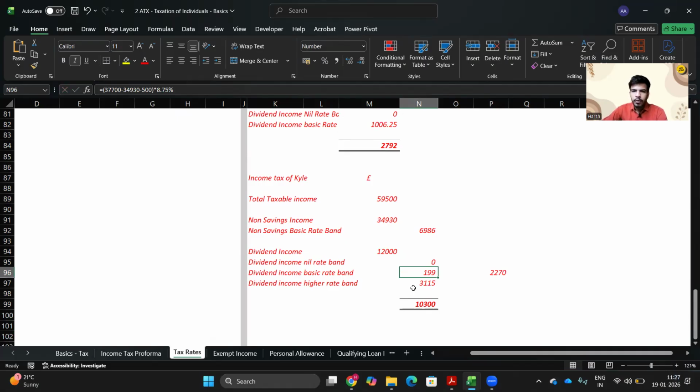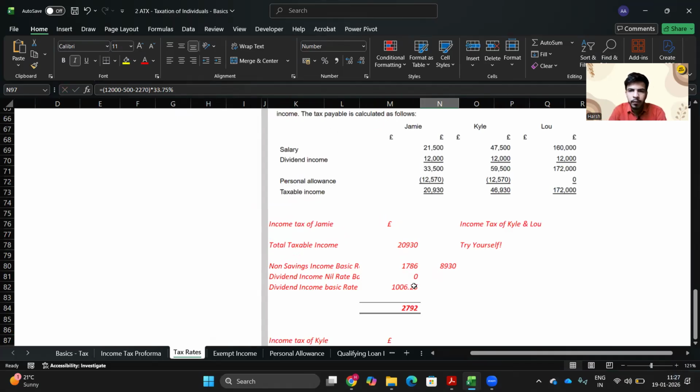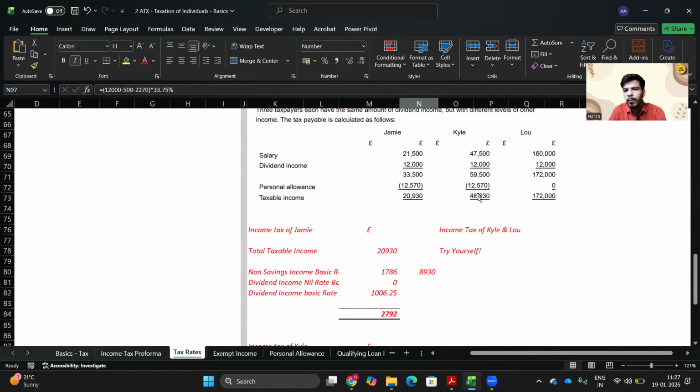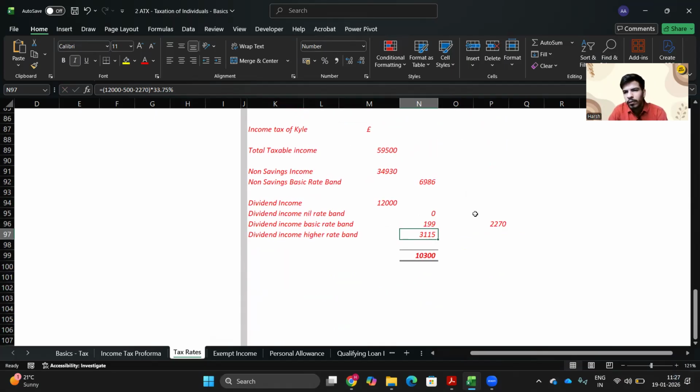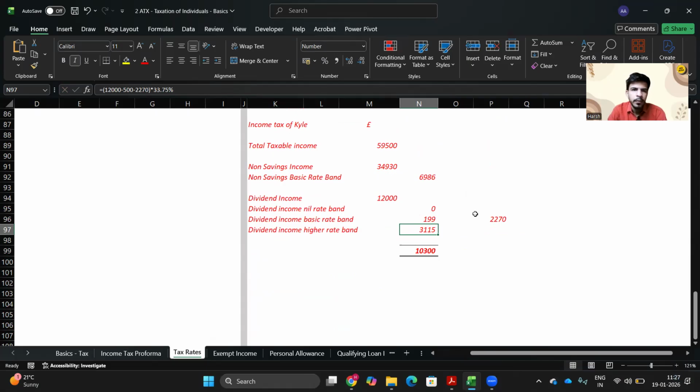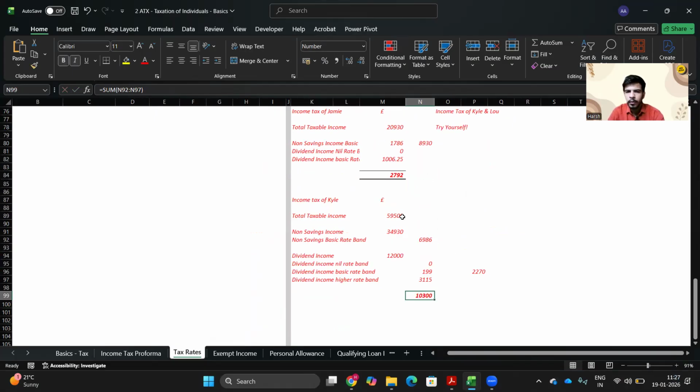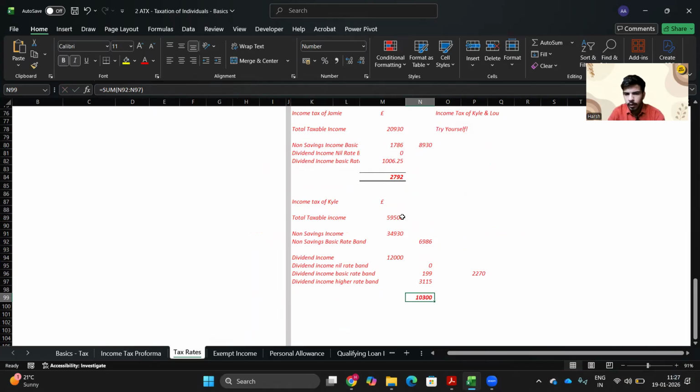Now, over and above that, we would have a tax of 33.75%, because we are getting into the higher rate band. If you see, the total taxable income is 46,930 pound, which is in the higher rate band. So over and above 37,700 pound, the dividend income would be taxed at 33.75%. If you total it out, your tax liability would be 10,300 pound. Okay, perfect.